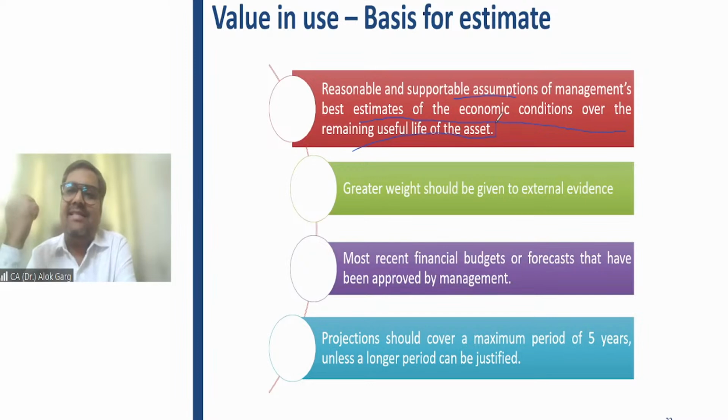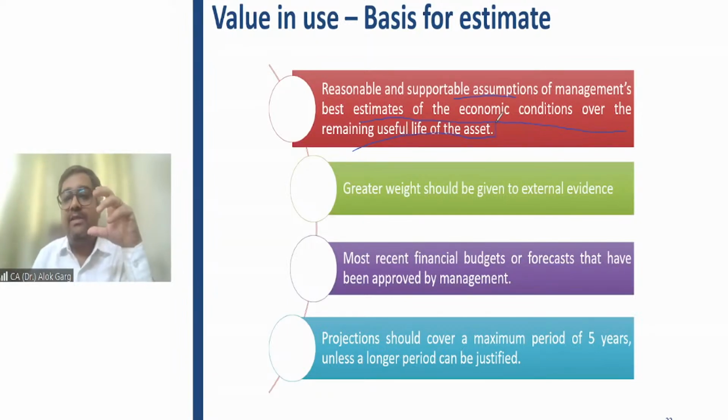And let's say their contract says that the 10-year contract is there, and every year there is an escalation of 5%. So if today the cash flow is 100 rupees, in the next year they are considering 105. In the next to next year they are considering 111. So this is how they are estimating the future cash flows, right?